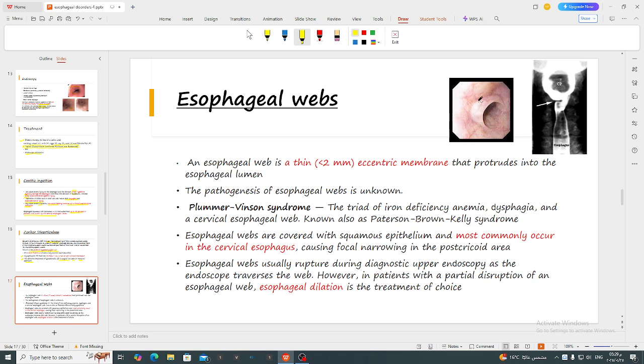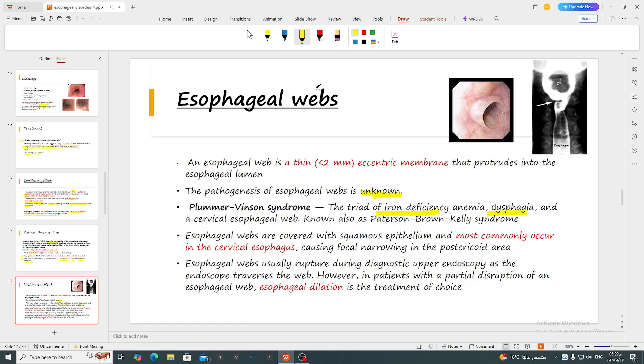Esophageal webs, as you see in this photo, are thin eccentric membranes that protrude into the esophageal lumen. The pathogenesis is unknown, but sometimes it occurs in combination with other conditions like iron deficiency anemia and dysphagia.